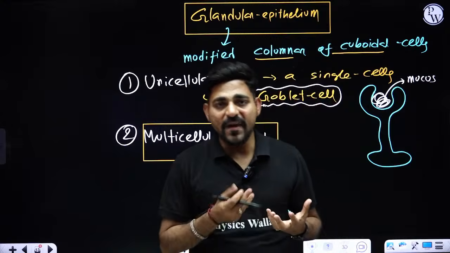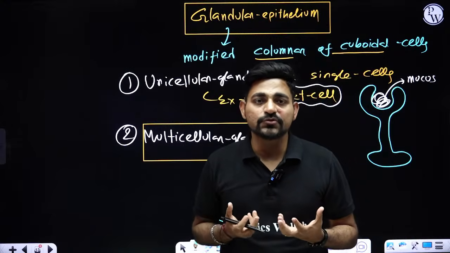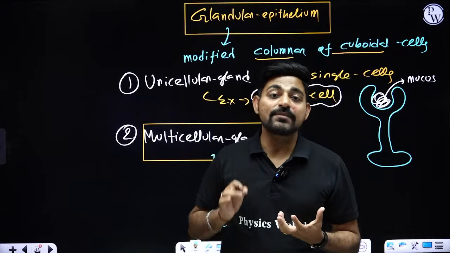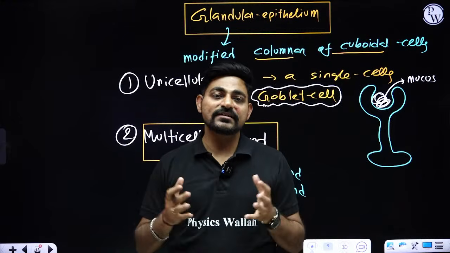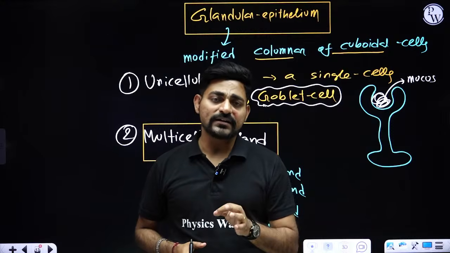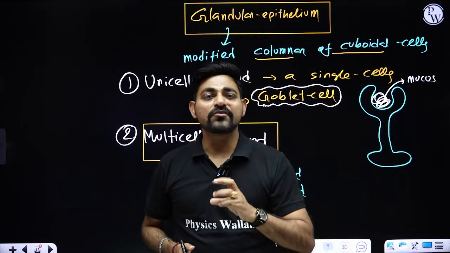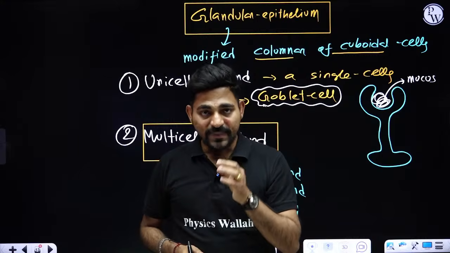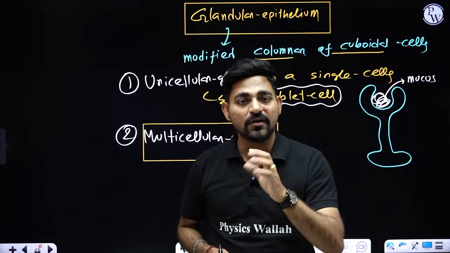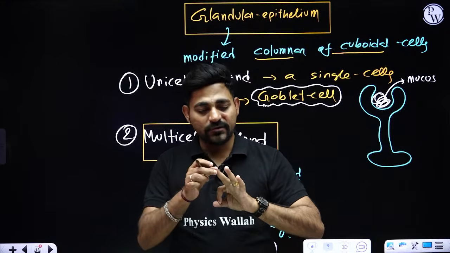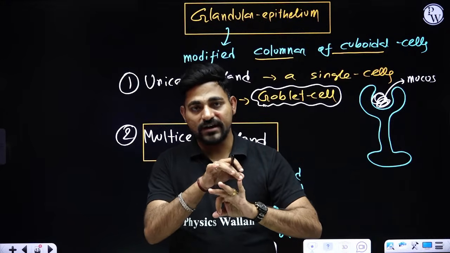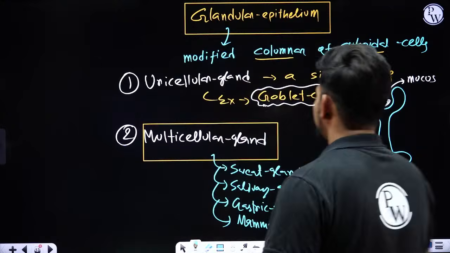But when the same pancreas is secreting pancreatic juice, digestive juice, with the help of the pancreatic duct, that is the exocrine nature, and that's why the pancreas can be considered a heterocrine gland or mixocrine gland or dual gland. So based upon the secretion, there are three kinds of glands: endocrine, exocrine and heterocrine. Okay.